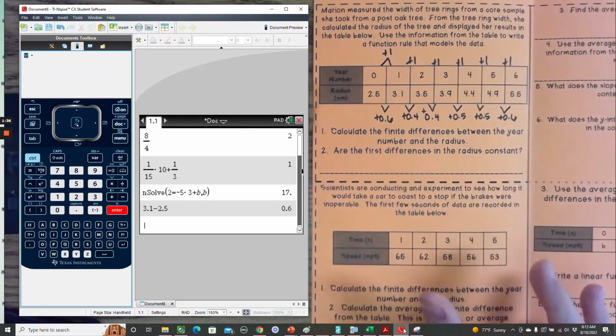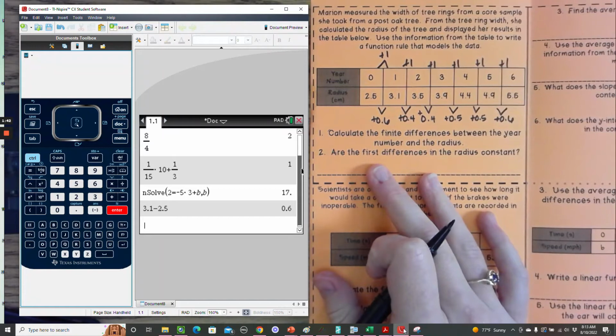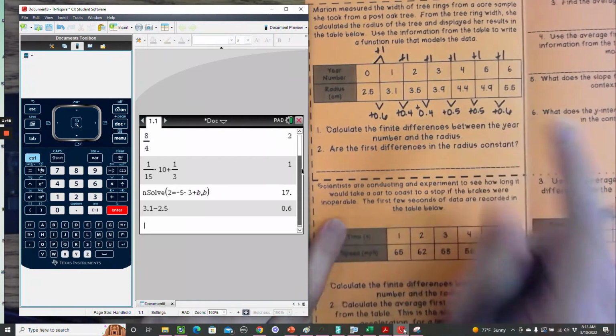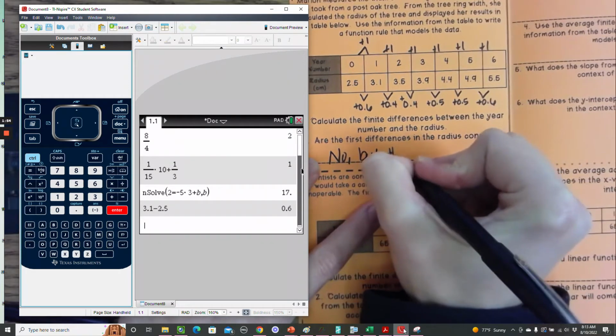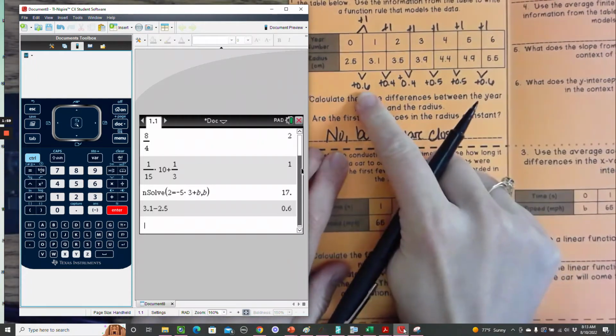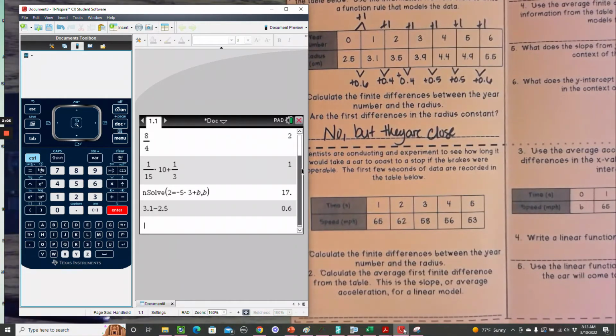So we're going to calculate the finite differences. So that's what we did. We calculated the finite differences. Then we're going to look at, are the first differences in the radius constant? So this is not the same value every time. So no, but they are close. Now that's important, because if they're not close, these are within a tenth, 2/10 with an accuracy. If they're not close, or say you've got a bunch of sign changes, that indicates that, hey, maybe this is not a linear function, maybe it's a quadratic function.